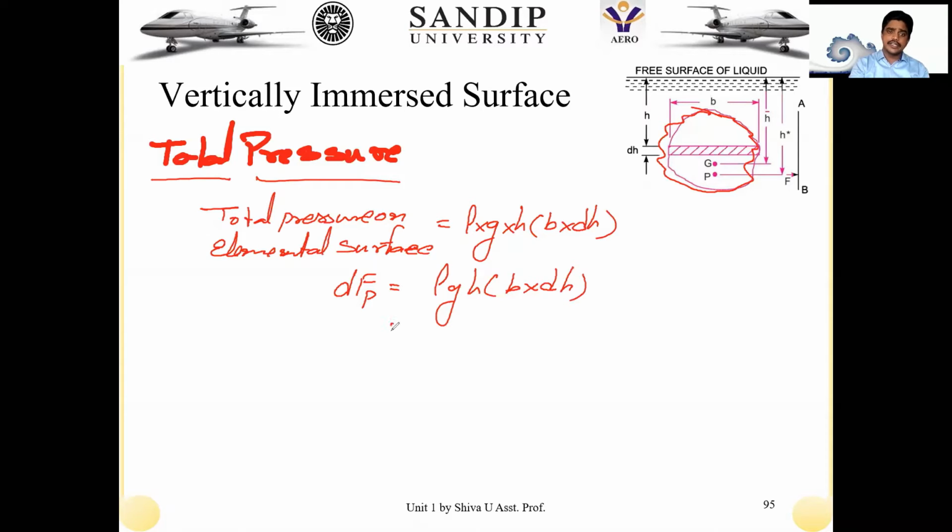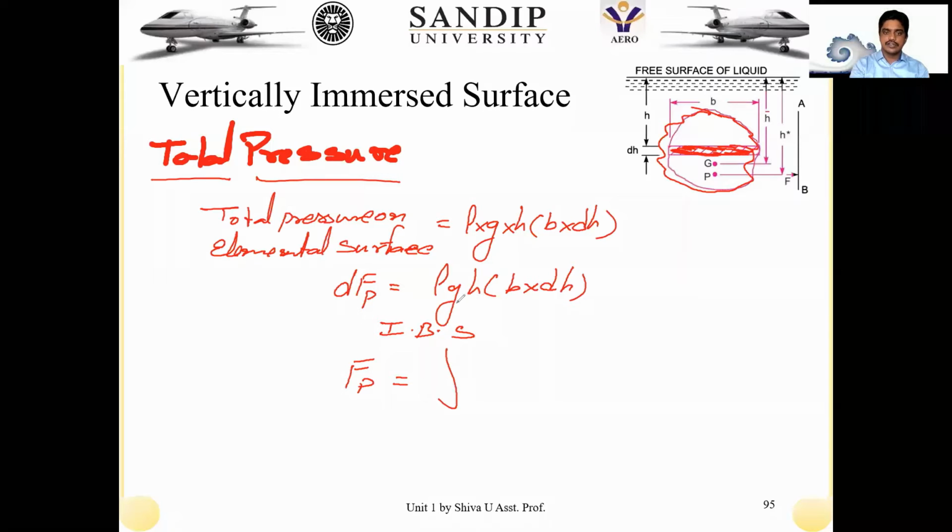Now why am I integrating on both sides? Because I have obtained the pressure only on this elemental surface, and when I integrate, I can obtain it on the full vertical surface. So that will become Fp, the total pressure acting on this vertical surface.